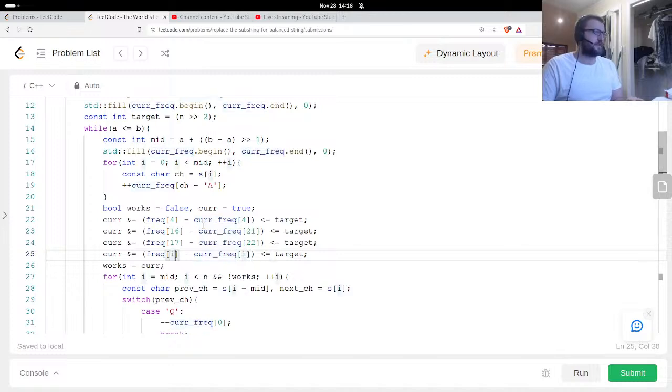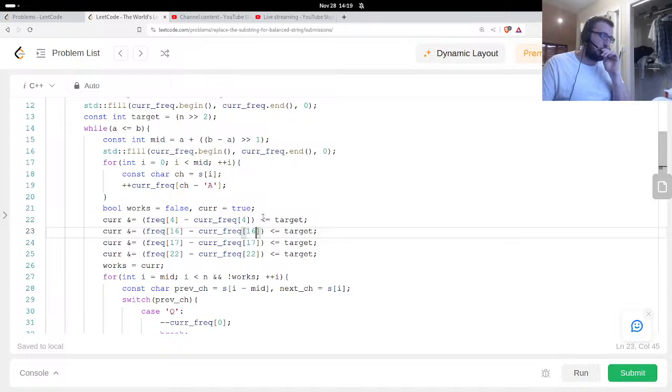This one I think is Z is 20, C is 25, Y is 24, W, X, Y, Z, X is 23, W is 22. It's something like this. I have to double check that though.